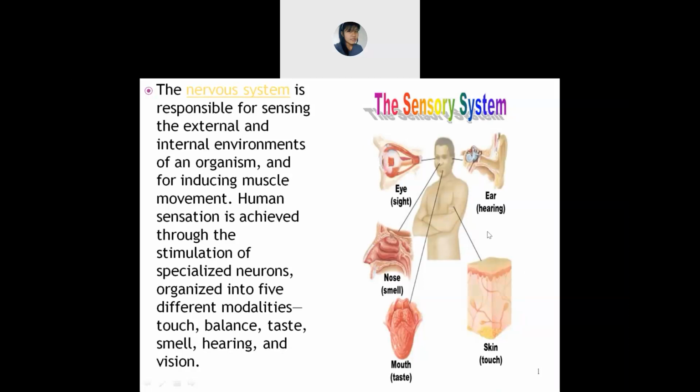With the help of this sensation, that is your sensory system, there are some neurons. We have already discussed neurons in the previous class, in the nervous system. With the help of these neurons, you are able to feel touch as well as balance, hearing, smelling, the taste with the help of the tongue, the smell with the help of your nose, then hearing, vision, and so on. Is it clear?